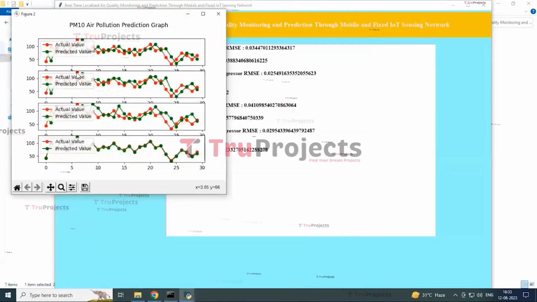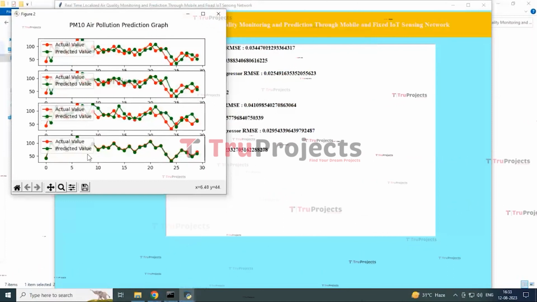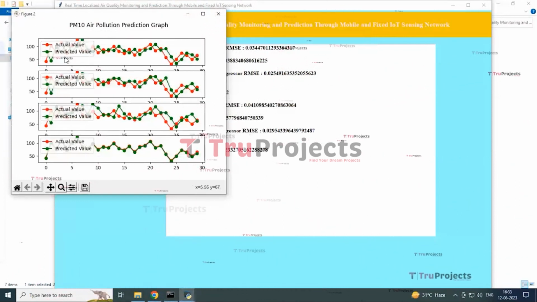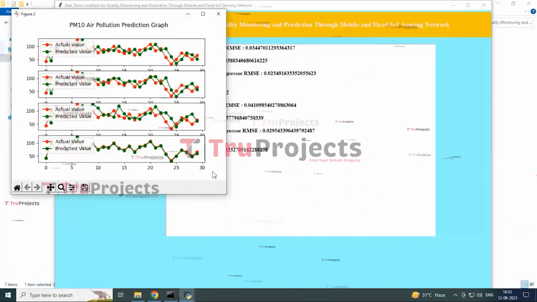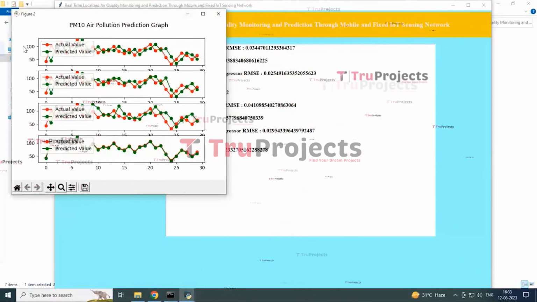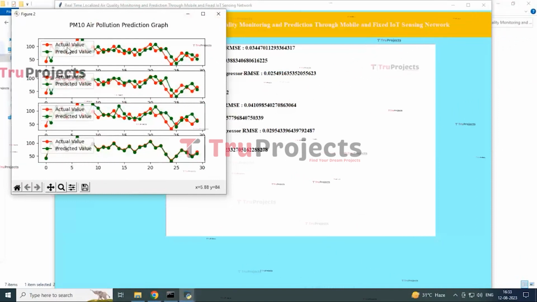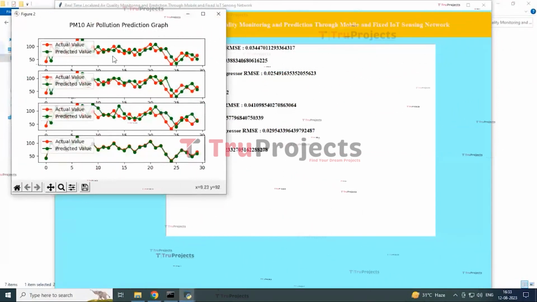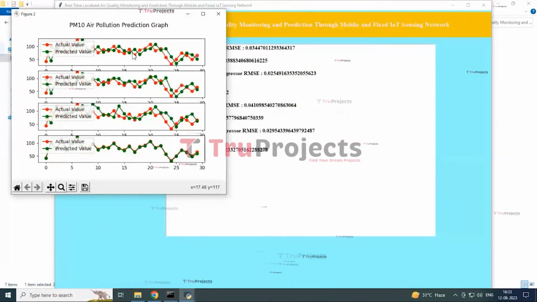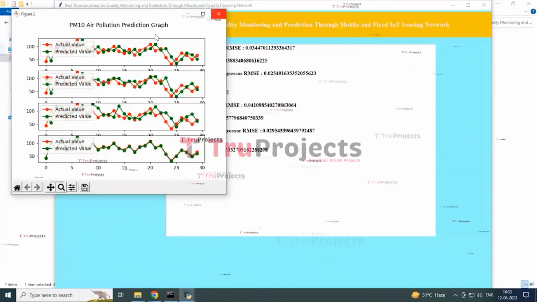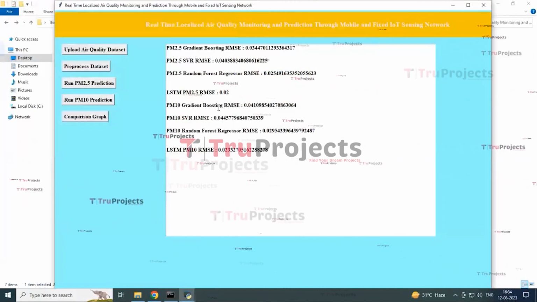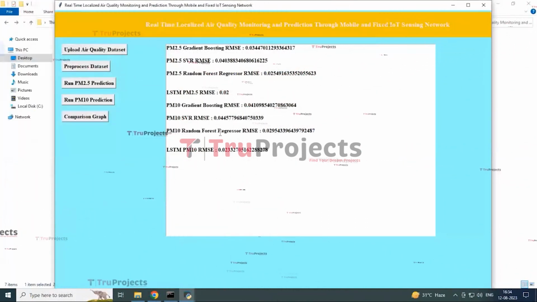Now you can see the graphical representation of the different types of 4 algorithms which were predicted here. So in the x-axis is the count of the samples, and in the y-axis you can see the error rate. The red line indicates the actual value and the green line indicates the predicted value. This is a graphical representation of the prediction graph for the 4 algorithms based upon the PM10 data attribute. Now close this graph and you can see here the PM10 RMSE score error.